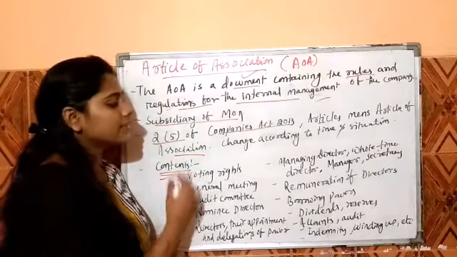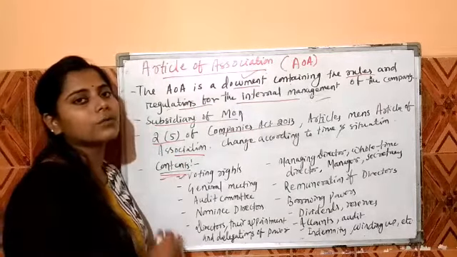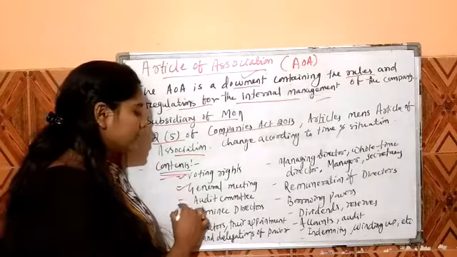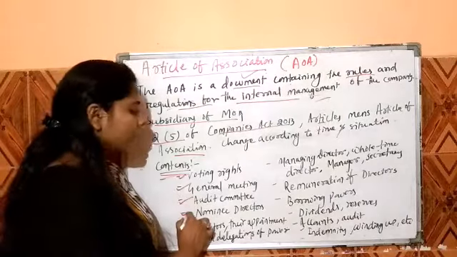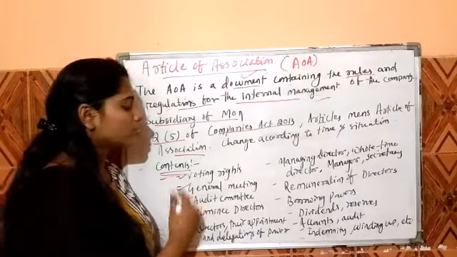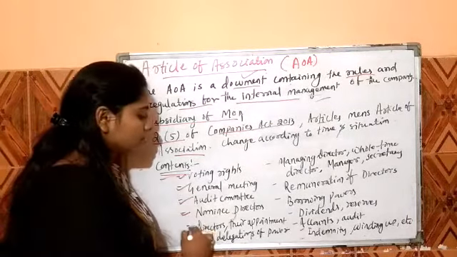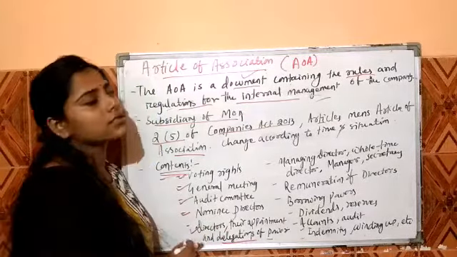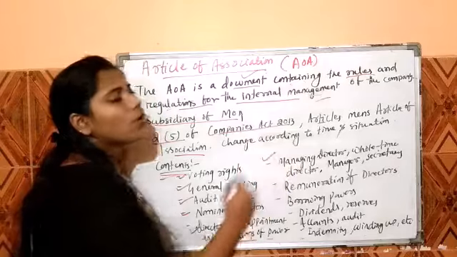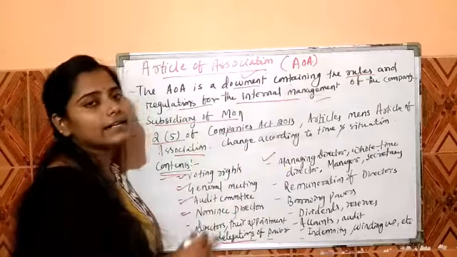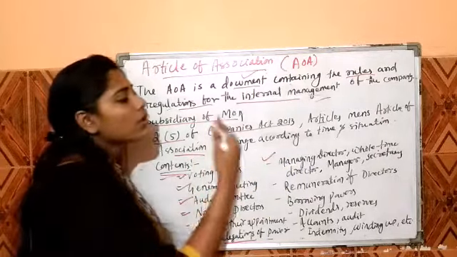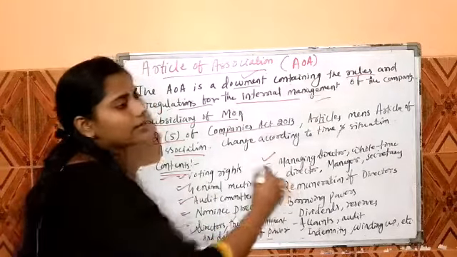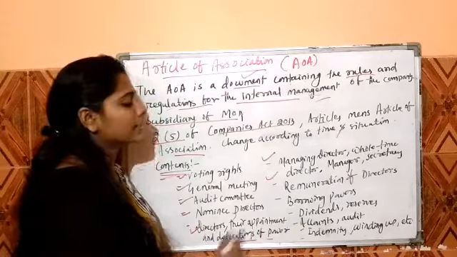These are the basic contents related to the Articles of Association. First is the voting rights of the members. It also gives details of the general meeting and the audit committee, and details about nominees and directors, their appointment, their delegations, and the powers of the directors of the company. Also the details relating to managing directors, whole-time directors, the manager or the secretary, and the remuneration of the directors.